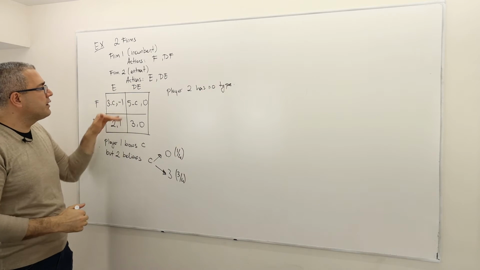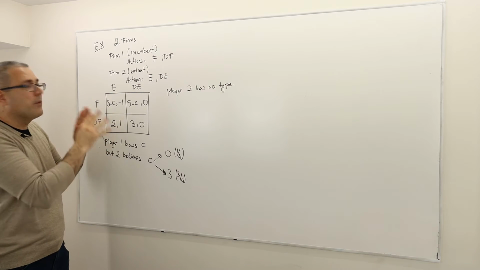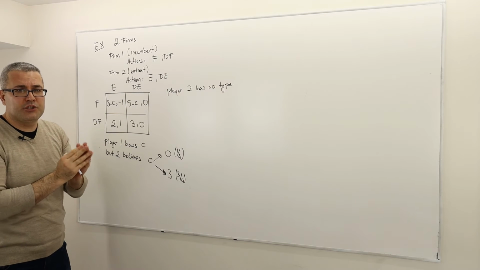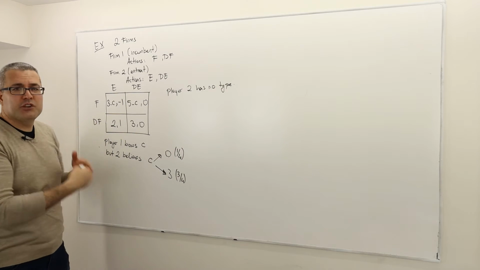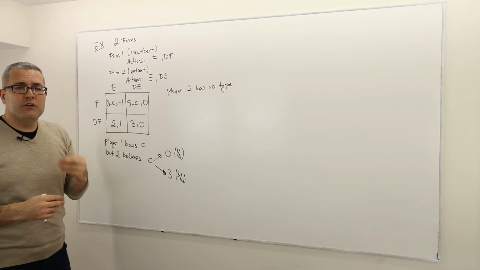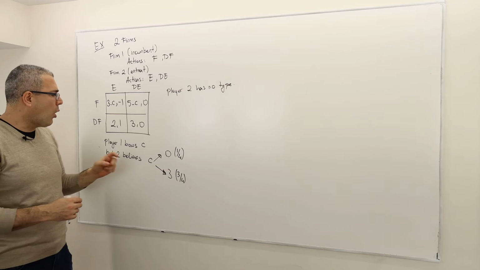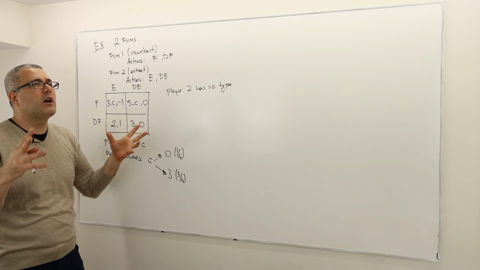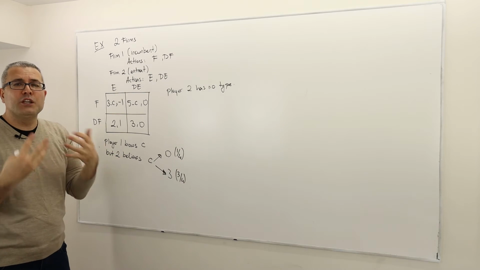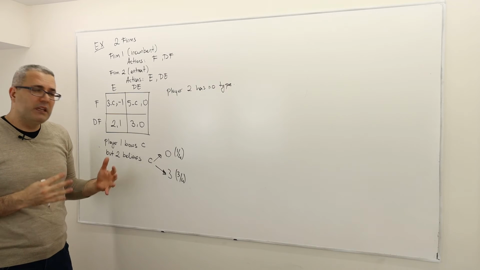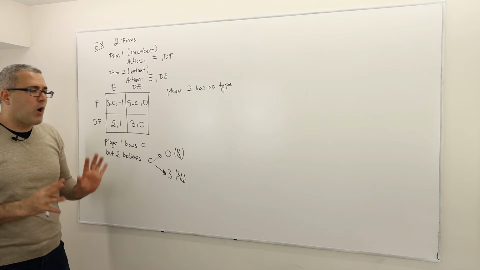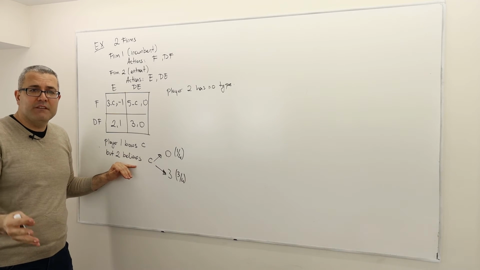Why? Well, by the way, don't forget, we assume that this box is common knowledge. All right, and all this information is also common knowledge. So there's only one thing which is asymmetric, that the true value of C is only known to player 1. Player 1 receives this information, I know my C, but player 2 is unsure about the value of C, and he believes that it is 0 or 3 with those probabilities. Player 1 knows what player 2 believes, all right?